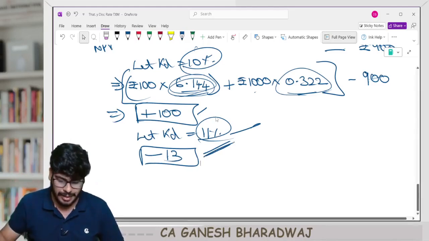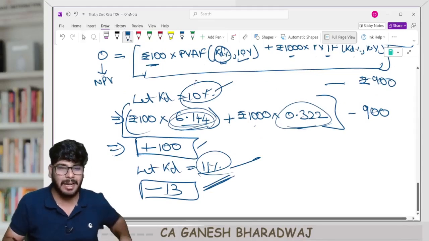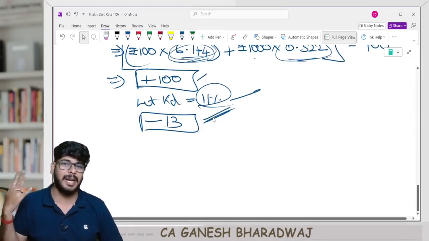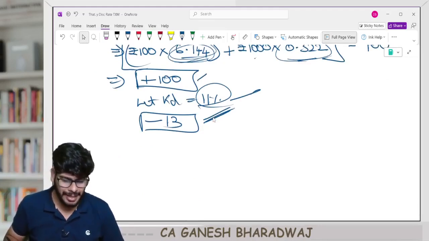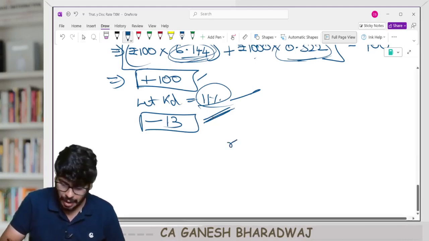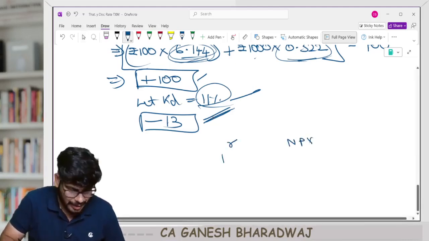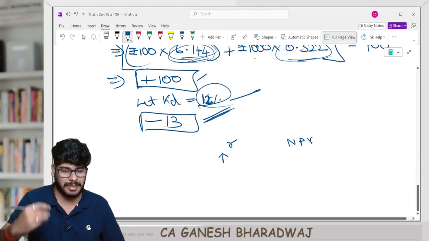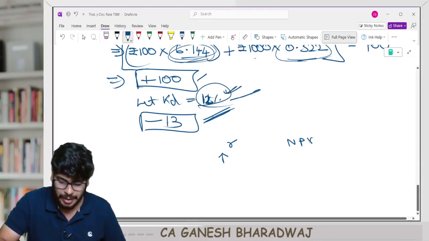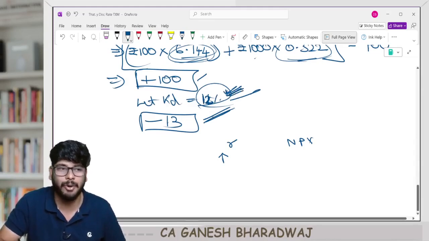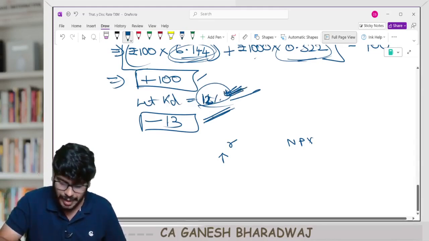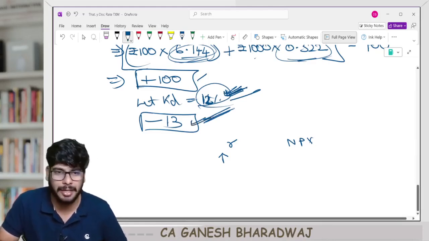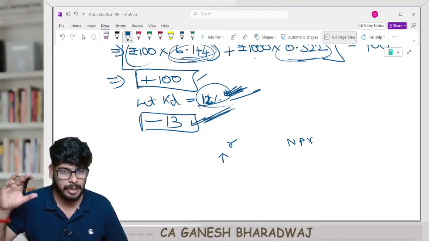Yes. Now, in this case, what happens? I know that KD is lying clearly between the IRR. Basically, the KD is clearly lying between 10% and 11%. Guys, correct? Yes, correct. Or in other words, can I say R and NPV? If I increase my R, I'm sorry guys, this was 12%. The second trial they took was 12%. This will be given in the question. Okay, not 11. I took 12%. If you take 12% as the second trial, you get a negative NPV of minus 13. Are you clear with this? Right?